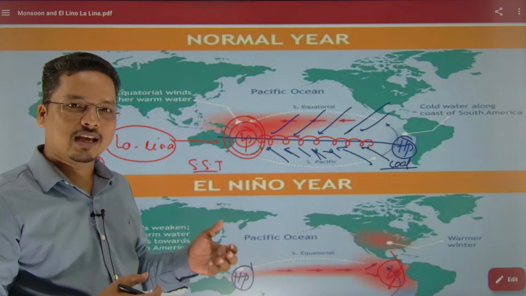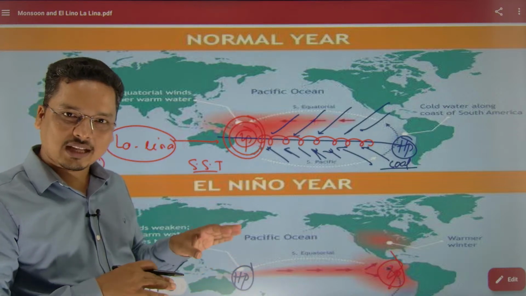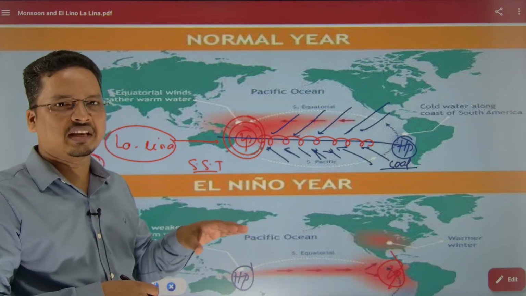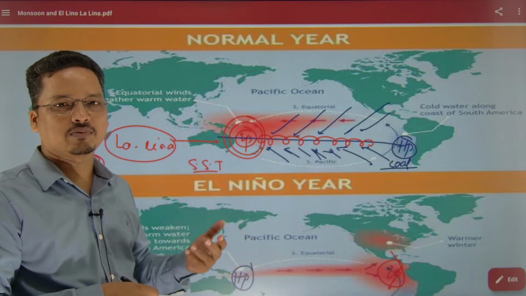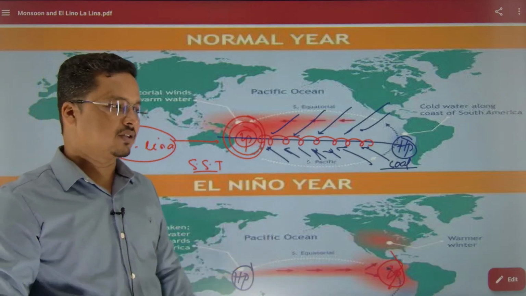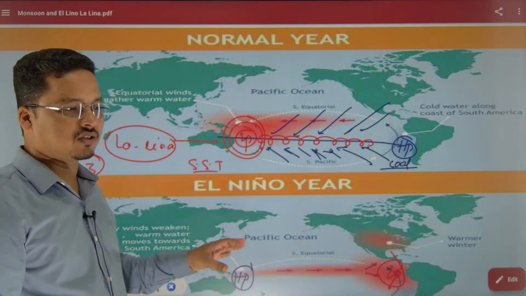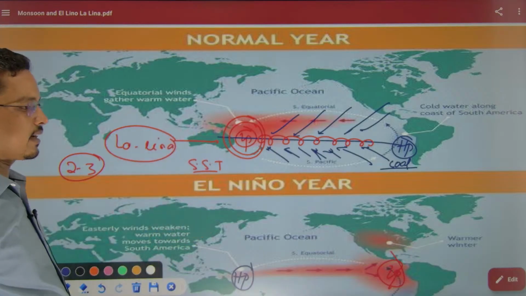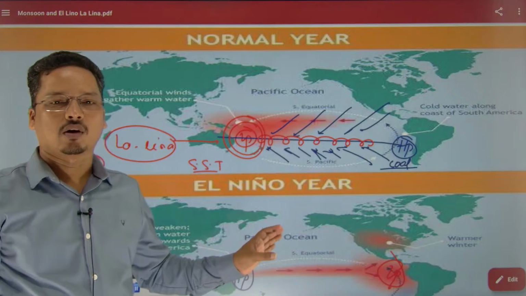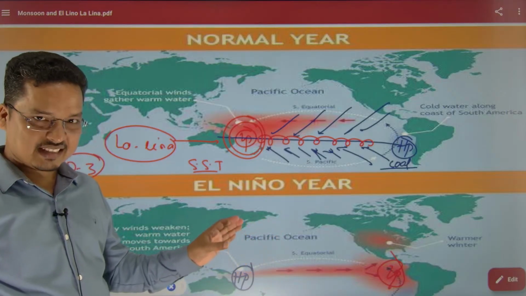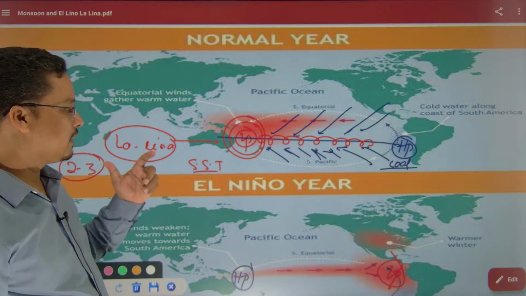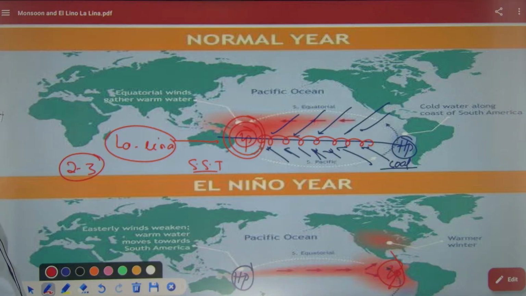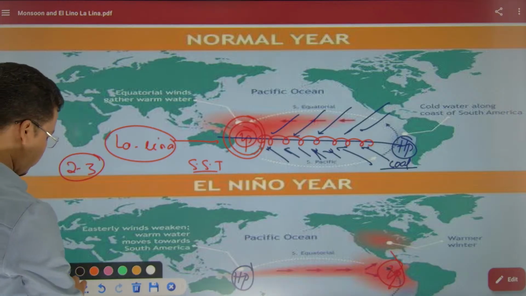And this year we are having La Nina condition. This is not El Nino condition. Had it been El Nino condition, the monsoon would come late, and there would be a lot of heat waves and a lot of sunstrokes. That is the condition. But now there is no such condition. So this is the normal condition or La Nina condition. El Nino condition is opposite, so the condition is completely opposite here.